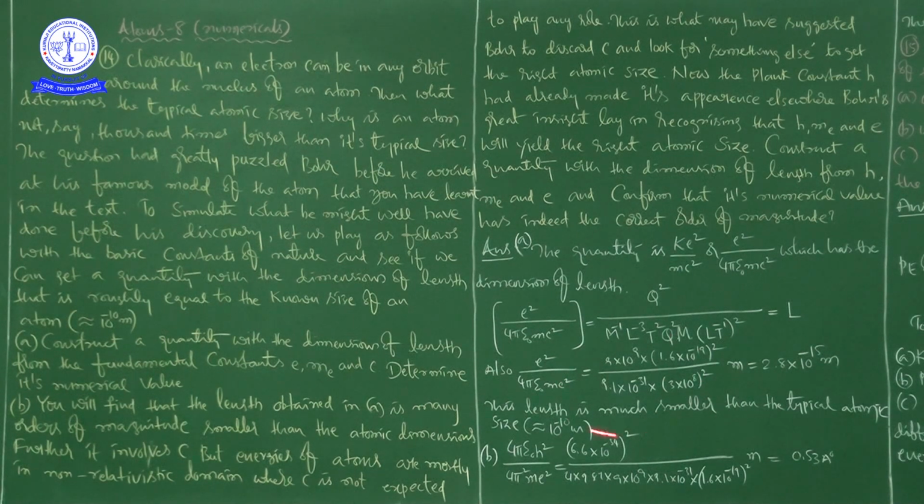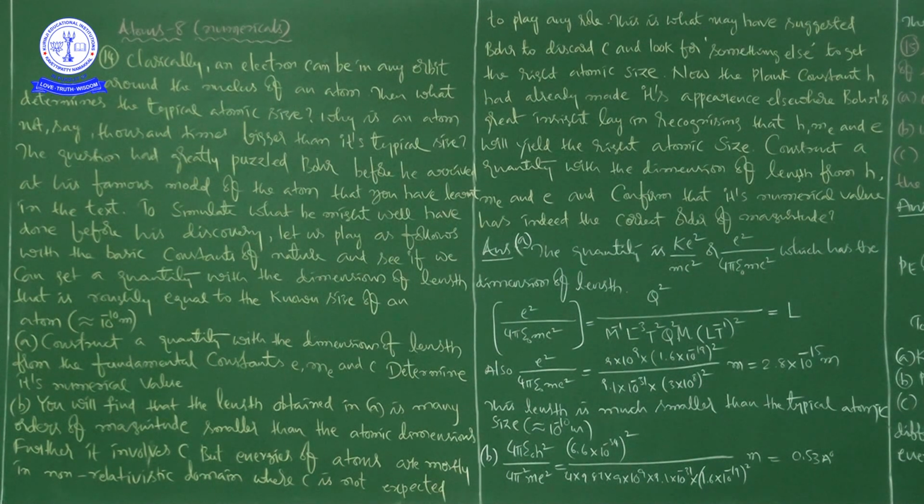And if you do this calculation mathematically, you will get 2.8 into 10 to the power of minus 15 meters. And if you compare this with the typical atomic size, that is approximately 10 to the power of minus 10 meters, this length is much smaller than the typical atomic size.